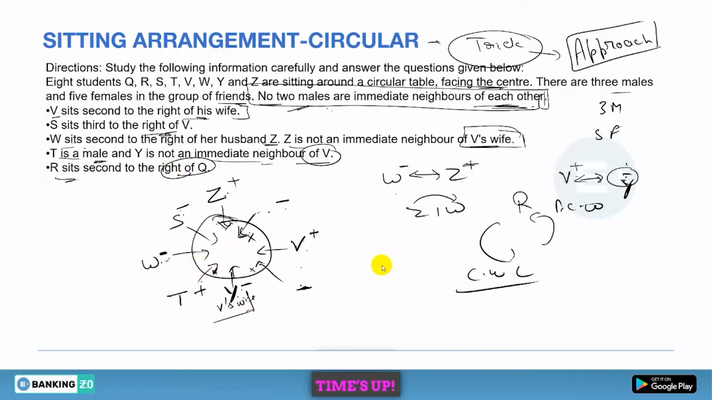And last, R sits second to the right of Q. Now R must be second to the right of Q. So Q can be either here or here, but if you place Q here, R can't be at this position because there is already S. So it is always that Q must be here and R must be here. So this will become our final formation.